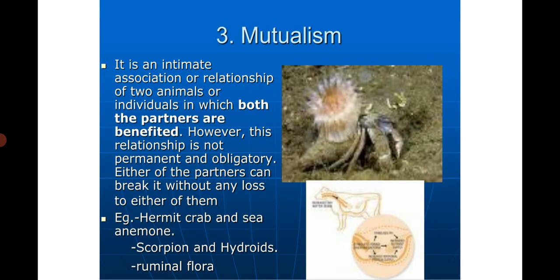Mutualism. Mutualism is derived from the Latin word mutuus, meaning exchange. It is an intimate association or relationship of two animals or individuals in which both the partners are benefited. However, this relationship is not permanent and obligatory. Either of the partners can break it without any loss to either of them.